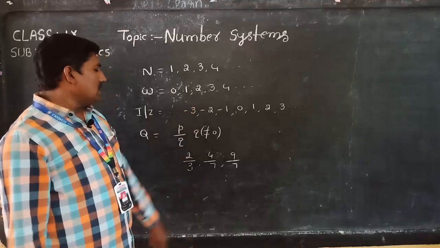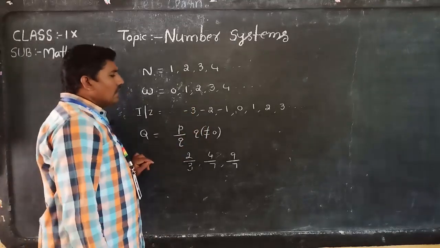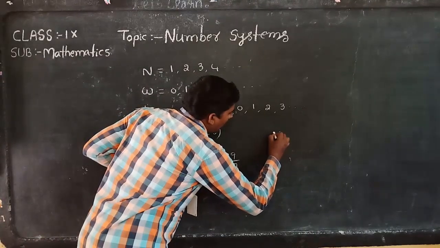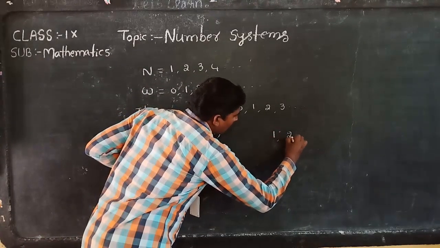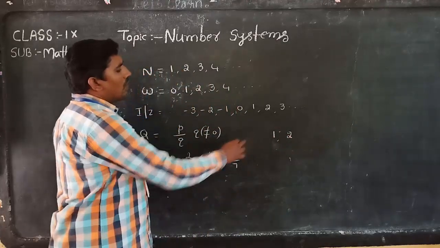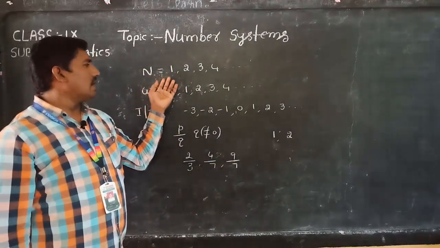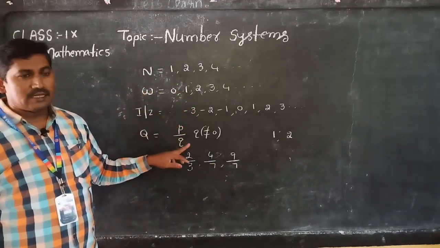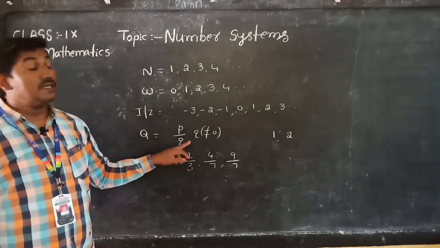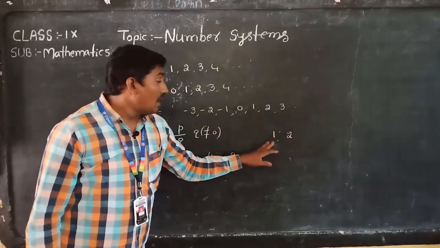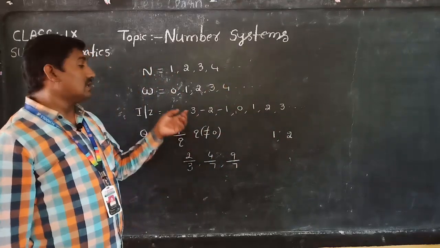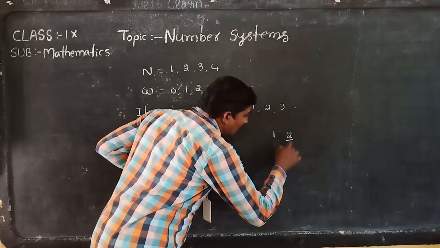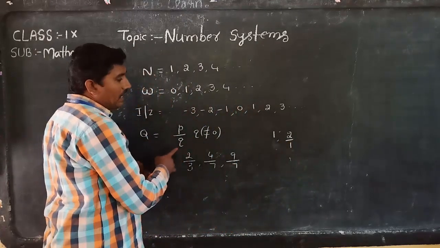But see, in between any two numbers, for example 1 comma 2, here 1 is a natural number as well as a whole number, an integer, and a rational number also. Why, sir? These two numbers look like natural numbers, but 2 can be written as 2 by 1, in the form of P by Q, so they are rational numbers.